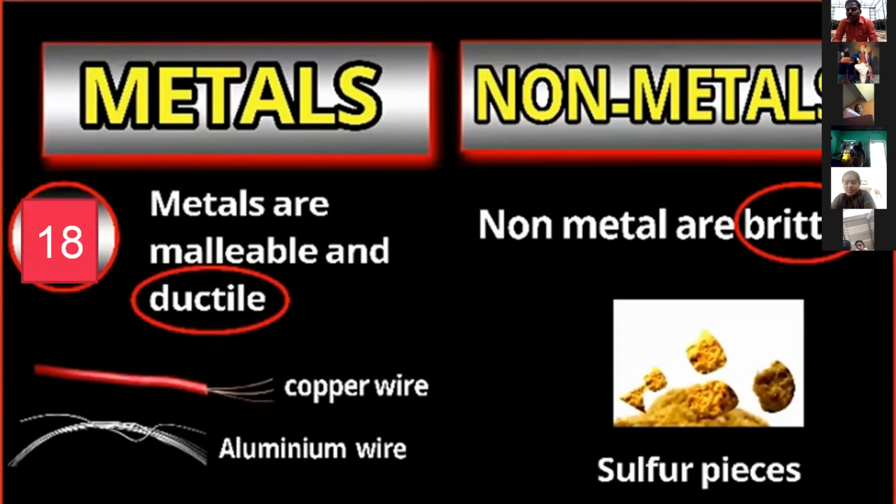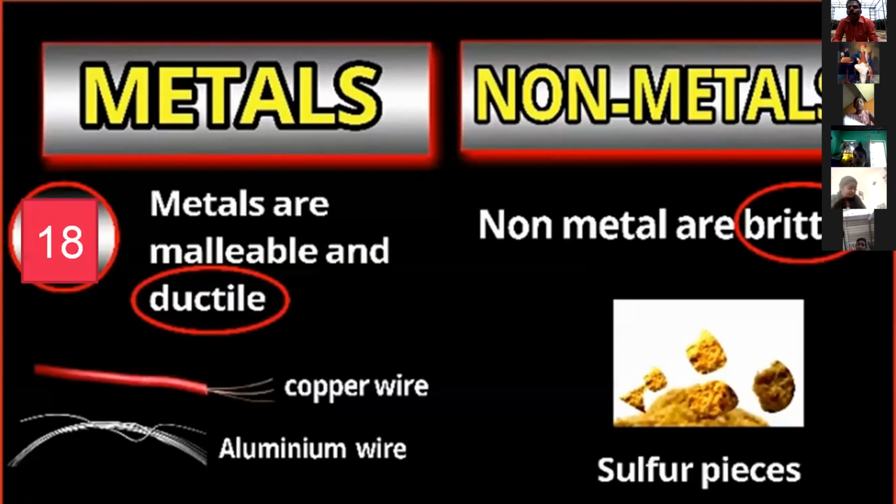Another example in your textbook is that a goldsmith takes 2 grams of gold and can make a wire 2 kilometers long. Okay, this is how metals are malleable and ductile, as shown in this paragraph.